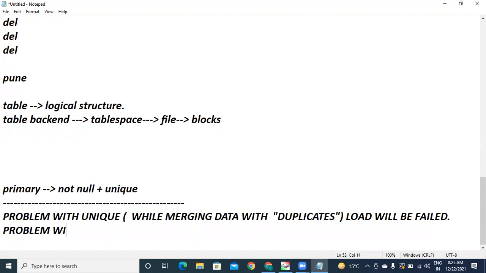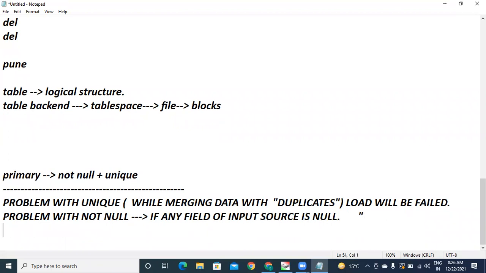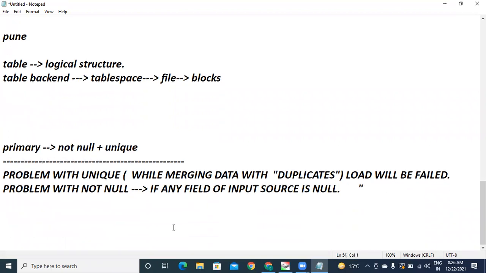Again, the problem with not null, already we have discussed this: if any field of the input source is null, again the load will fail. Now the problem with non-unique,